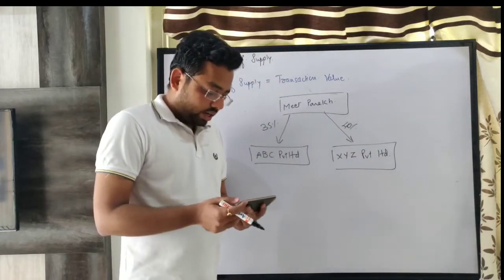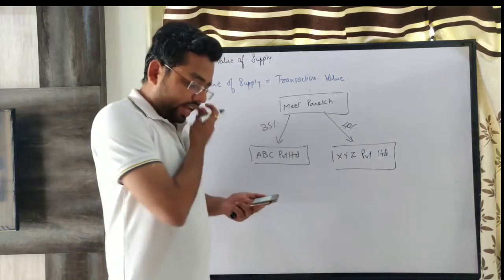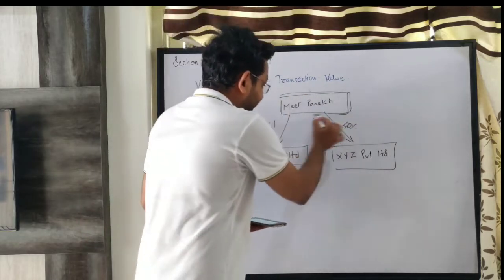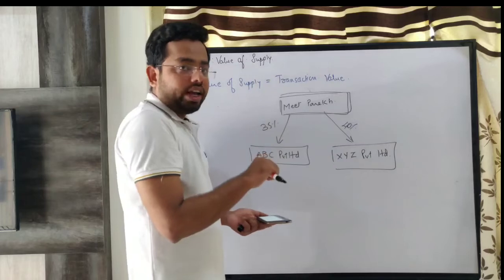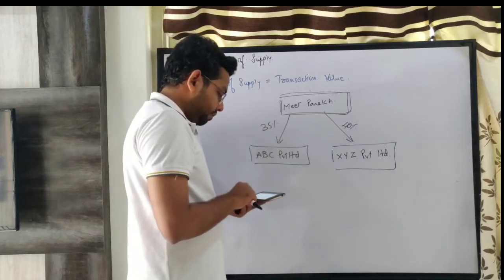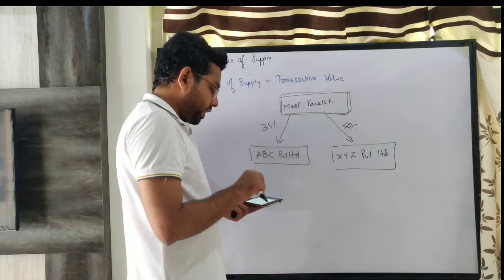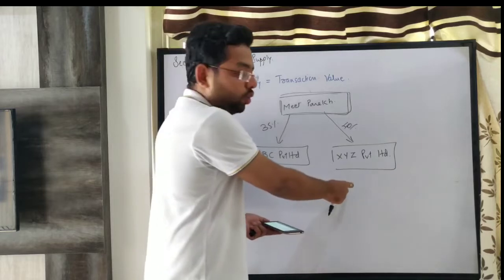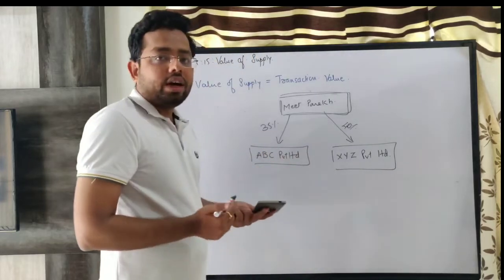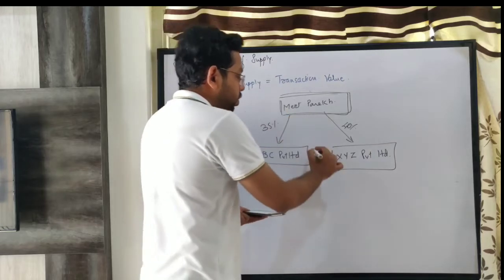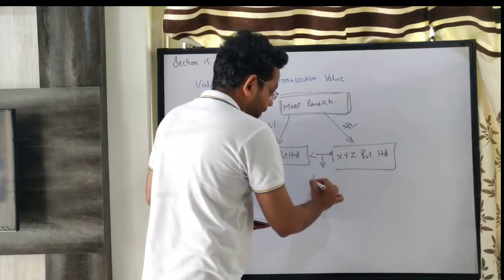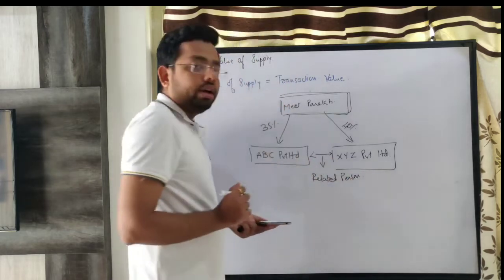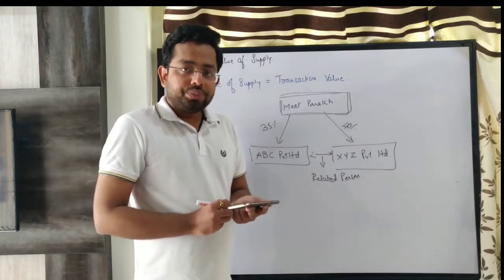Again, I am reading the definition portion. Any person directly or indirectly owns, controls or holds. So Meet Parekh, any person, can be directly or indirectly holding more than 25% of outstanding voting stock or shares of both of them. That means if any company, any firm, any one individual has more than 25% voting power, then these two are related persons. I hope this is fine. These two are related persons. Is it clear?